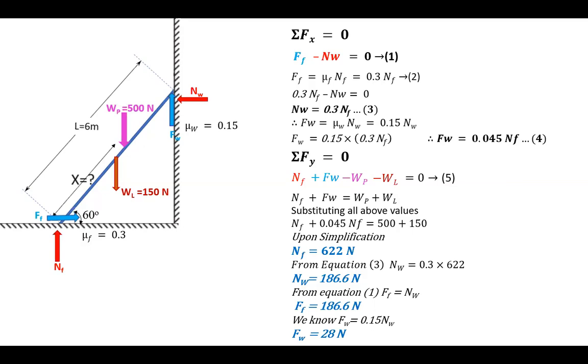So in order to solve non-concurrent force systems, we need to apply all three equations of equilibrium. Actually, the unknowns are 1, 2, 3. Because NW, FW is one unknown, FF and NF is another unknown. So X is the third unknown. So you have three unknowns. You cannot solve these three unknowns by using two equations of equilibrium. So that's the reason why another equation is necessary.